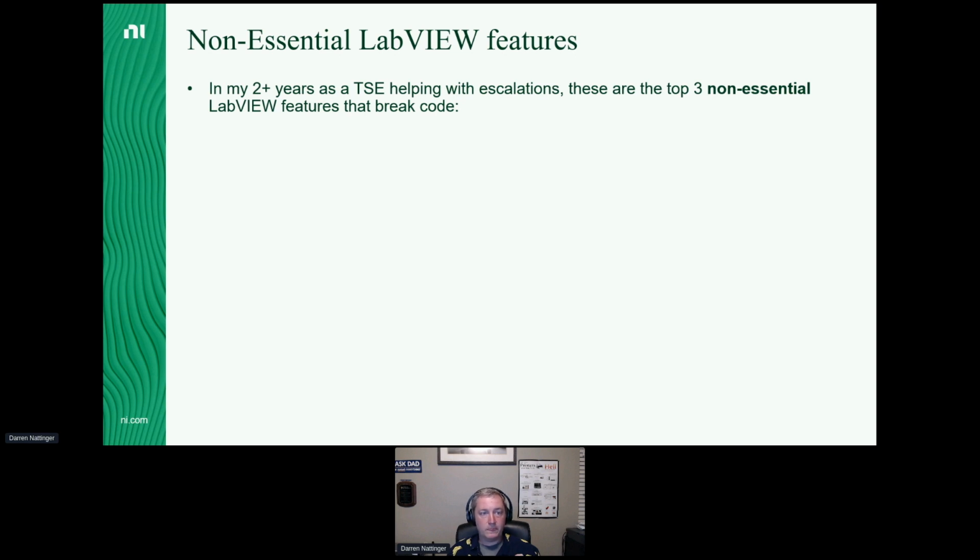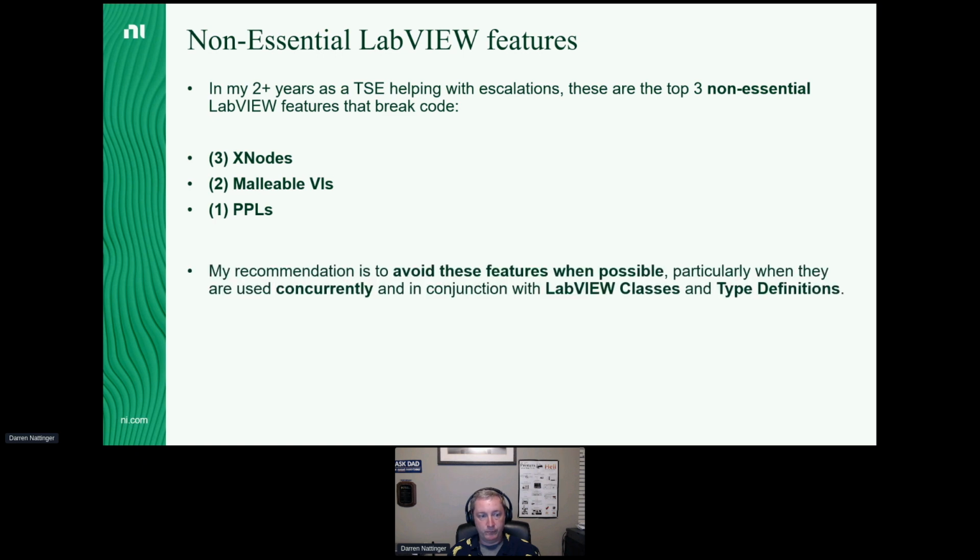disproportionate number of times. The first one of those features is X nodes. The next one of those features is malleable VIs. And PPLs are the most common non-essential LabVIEW feature that I see involved in broken code. My recommendation is to avoid these features whenever possible.